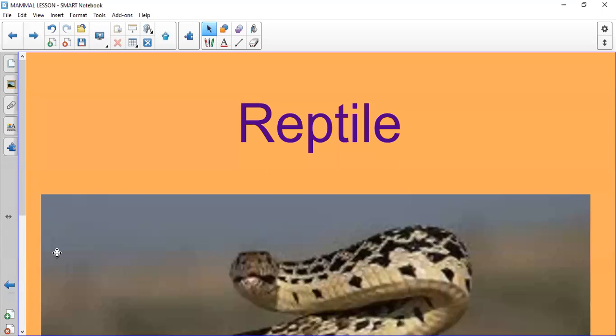Here we have the snake. The snake is a reptile. Miss Angie, you said most reptiles walk on four legs, but the snake doesn't have four legs. Yes, the snake doesn't have any legs. And remember, I said most reptiles walk on four legs. I didn't say all reptiles walk on four legs. So take care of this part. Right. Let's do this activity together.